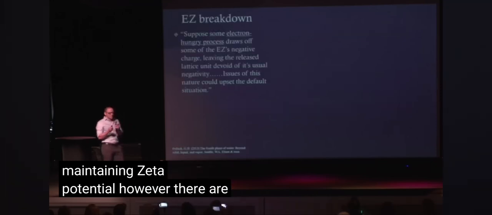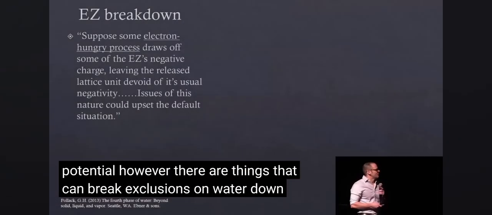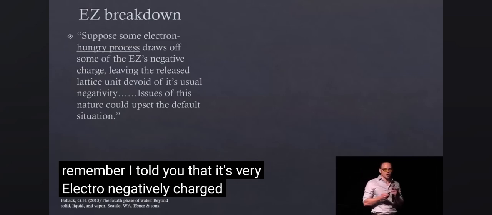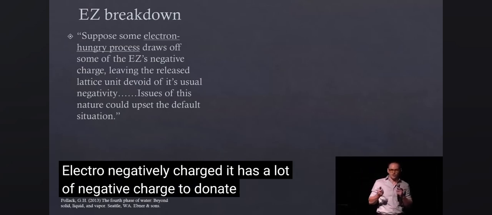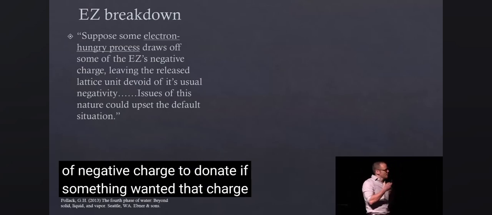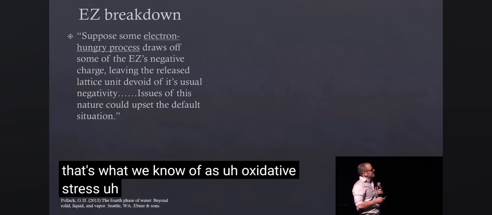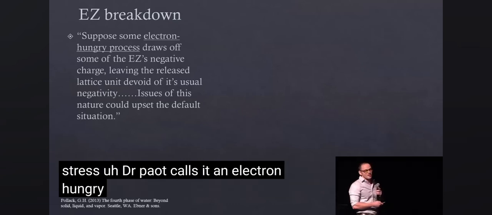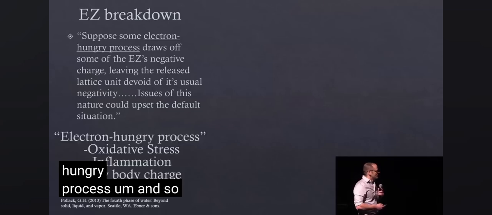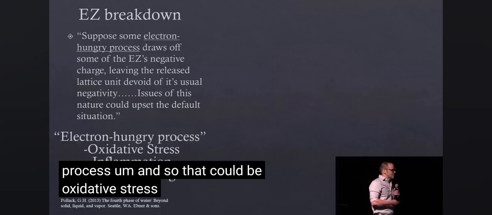However, there are things that can break exclusion zone water down. Remember, I told you that it's very electronegatively charged. It has a lot of negative charge to donate if something wanted that charge. And so that's what we know of as oxidative stress. Dr. Pollack calls it an electron-hungry process. And so that could be oxidative stress, inflammation.